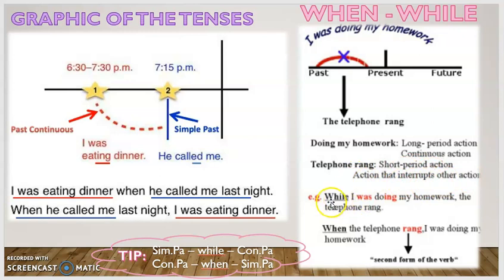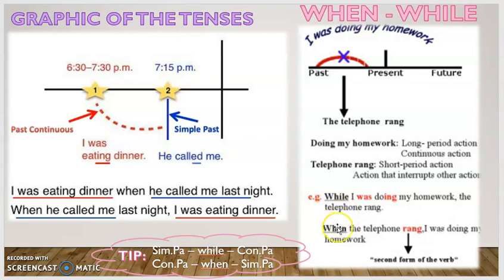We have an example in here about how to use while and how to use when in a sentence when we use it at the beginning. Okay, so while at the beginning. While I was doing my homework, comma, the telephone rang. Mientras estaba haciendo mi tarea, el teléfono sonó.